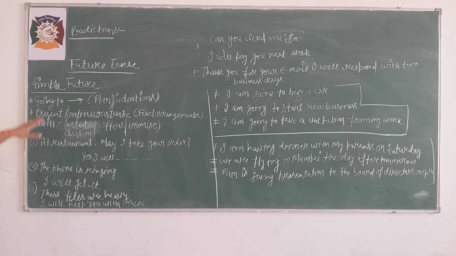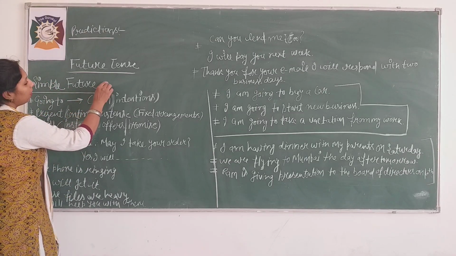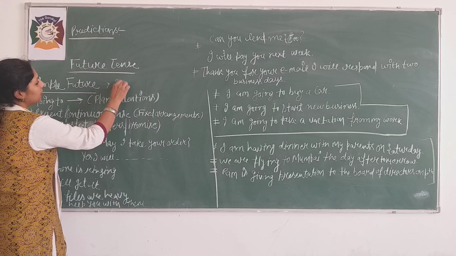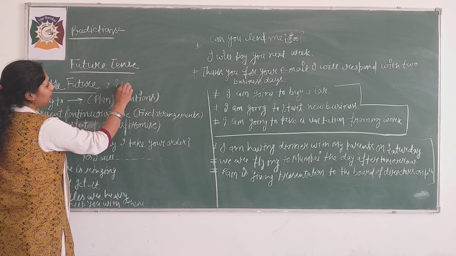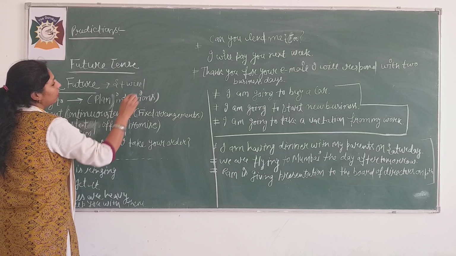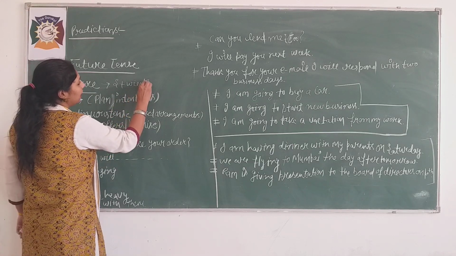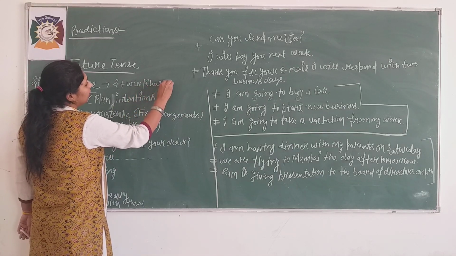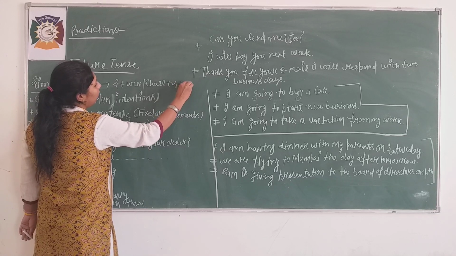And for this tense, simple future, I think you know the form very well: subject. Some of the students will say, ma'am, we use will, shall and the first form of the verb, then object.